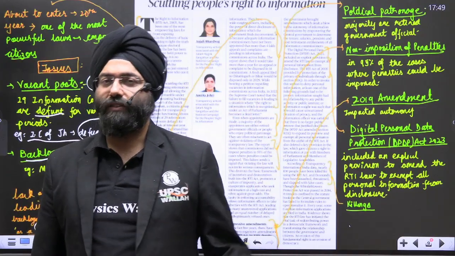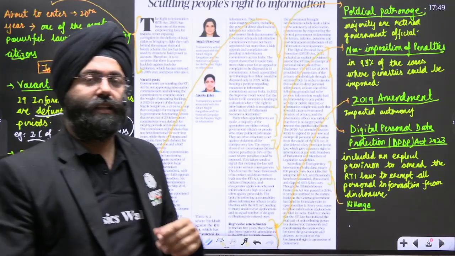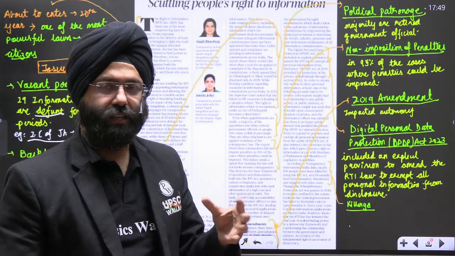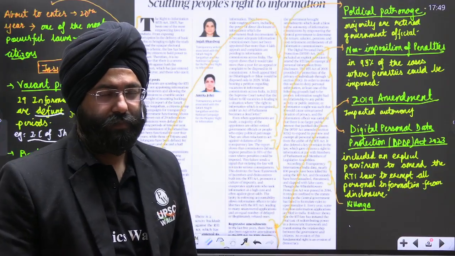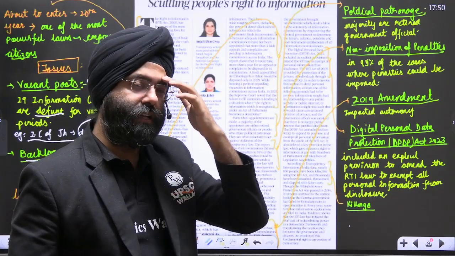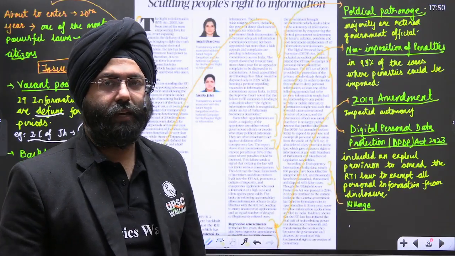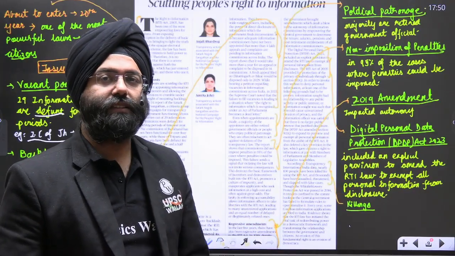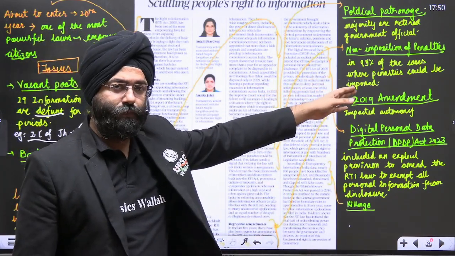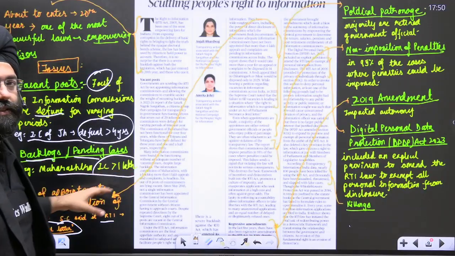Why? Because supposedly it is assumed that the particular government body doesn't want to release certain information. Then how will they put a case of penalty against the PIO? That itself is again creating a lot of problems. If these penalties are imposed, automatically the pendency will decrease.